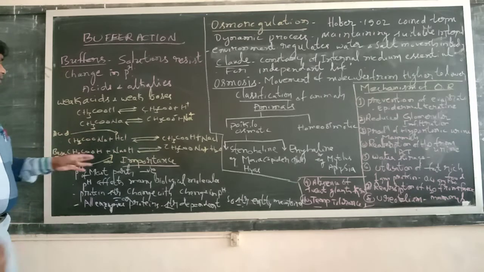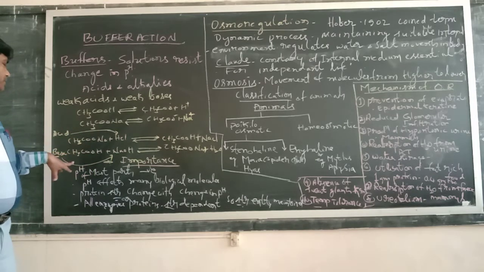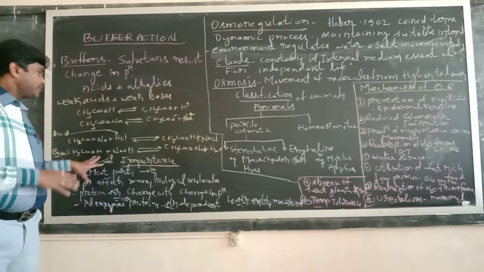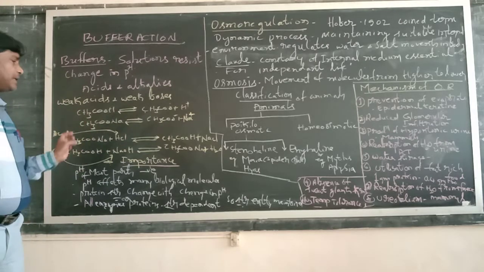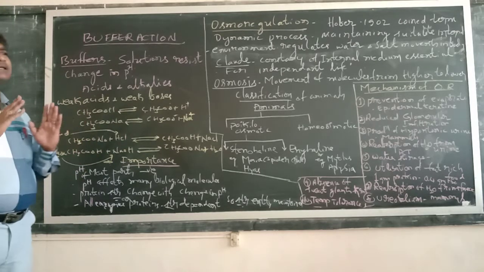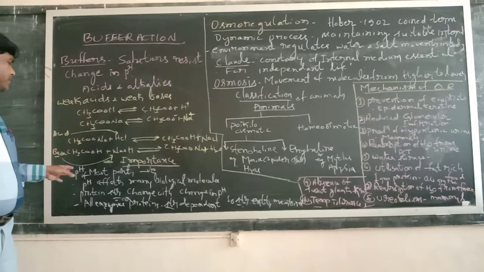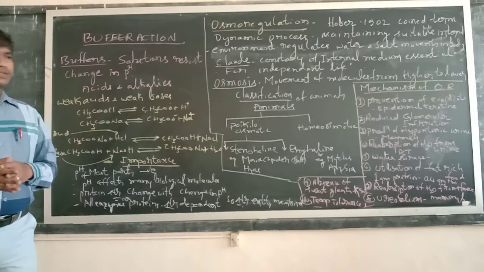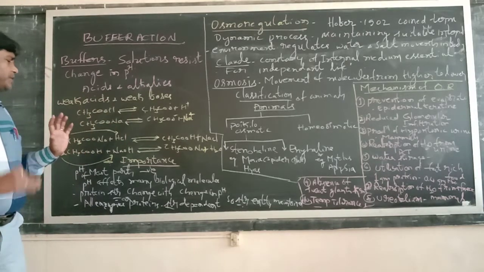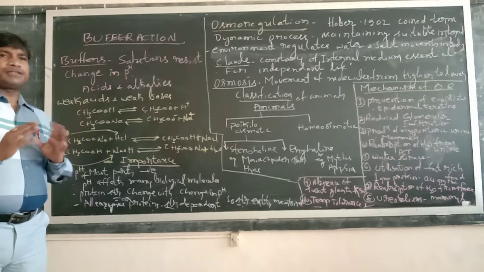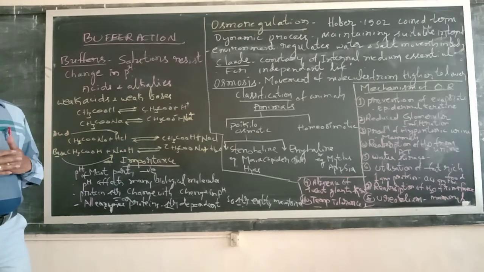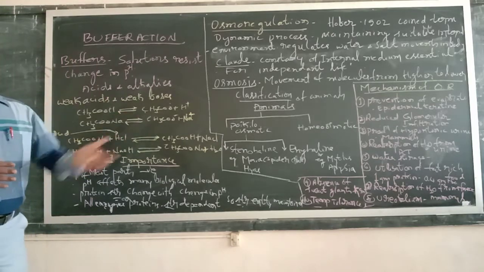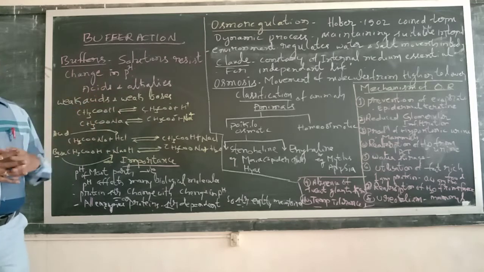And what is the importance of pH particularly? In most parts of our body the pH is maintained constant, except in the systems where there is a slight change in pH. The pH affects many biological molecules, and our body consists of various molecules. Generally, pH is the factor which affects biological molecules. That's why maintenance of pH is very important, and for the maintenance of a certain pH, buffers are used.